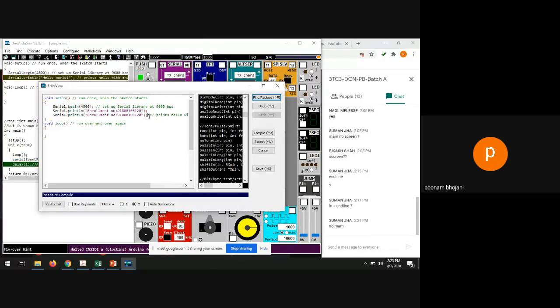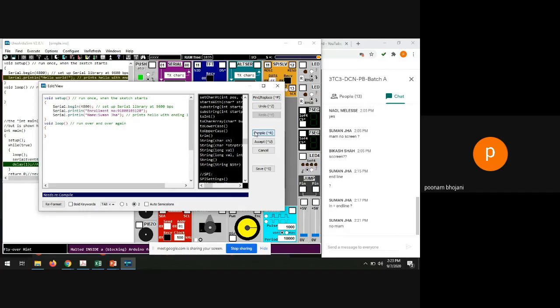So in the second line, you want to write your name. Any name, if you want to write. Let's say Suman is answering, so I'm writing his name. Whatever you have written, the enrollment number and name, both will be printed on two separate lines because we have used the command println.